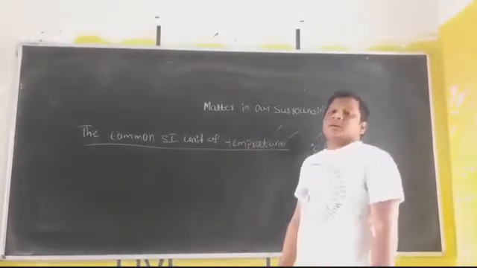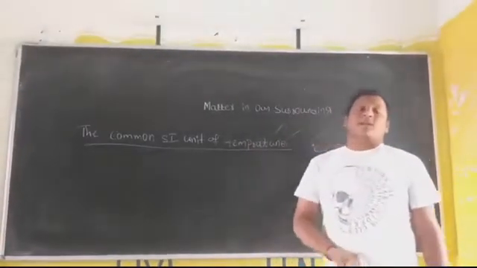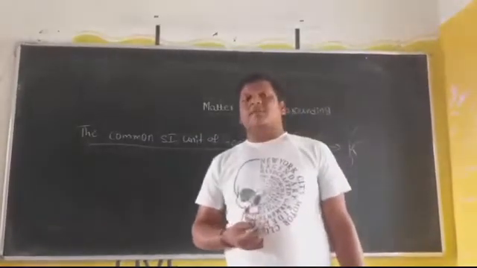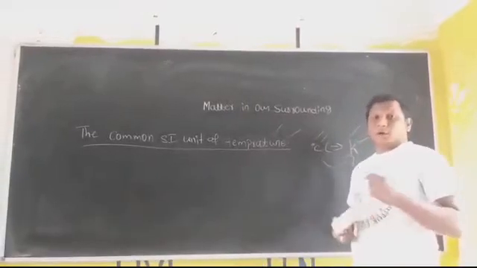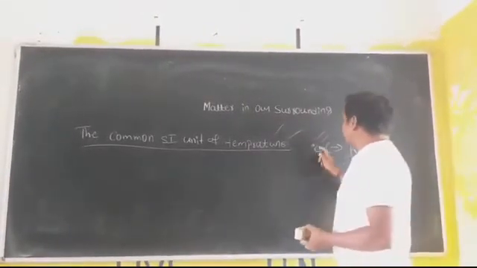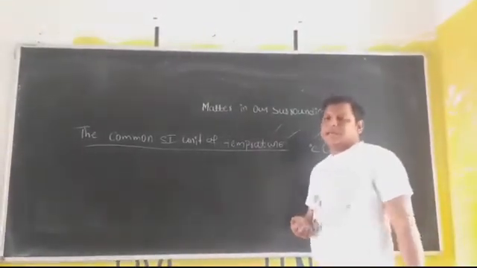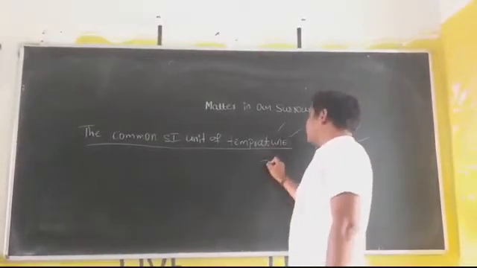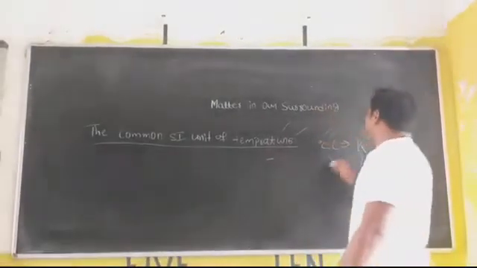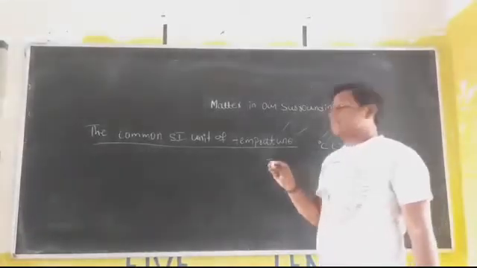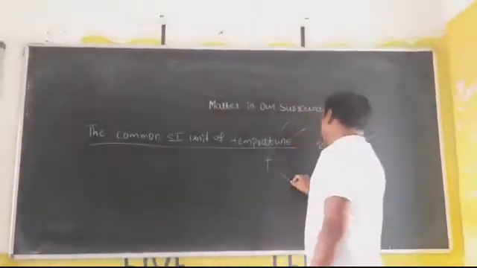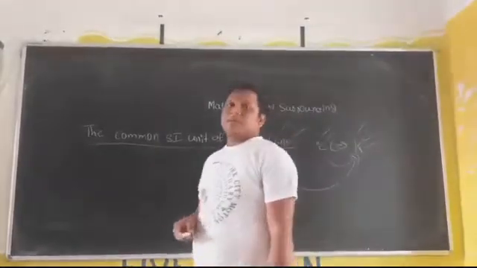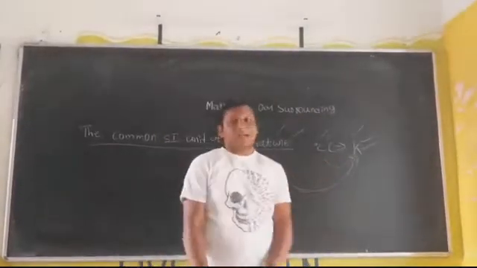The scientist named Kelvin introduced the Kelvin scale. Why did he introduce it? Because degree Celsius can also be negative, but in the Kelvin scale all values are positive. Because of that, we prefer the Kelvin scale instead of degree Celsius.